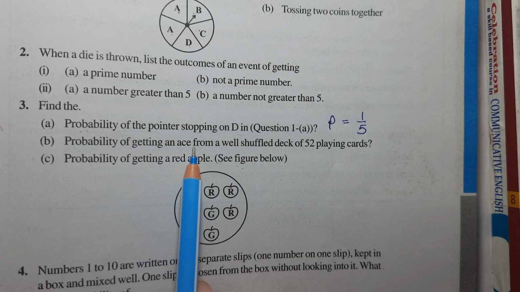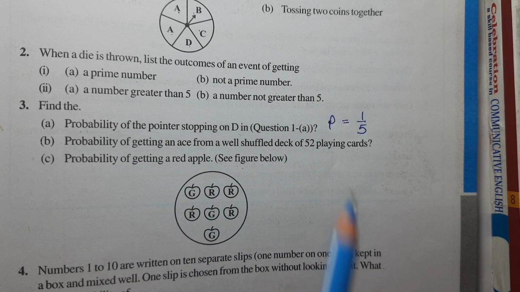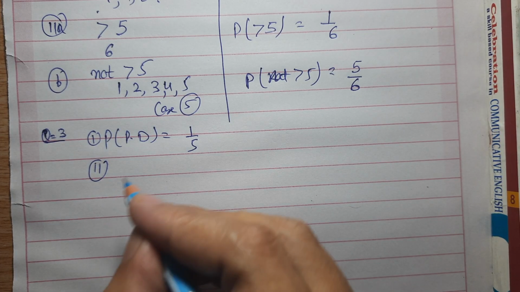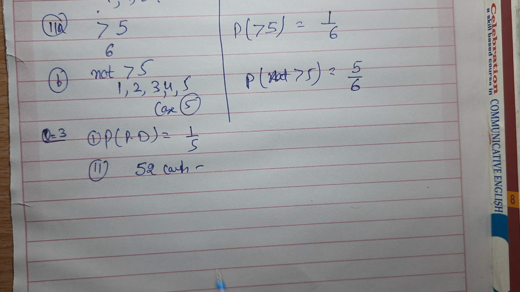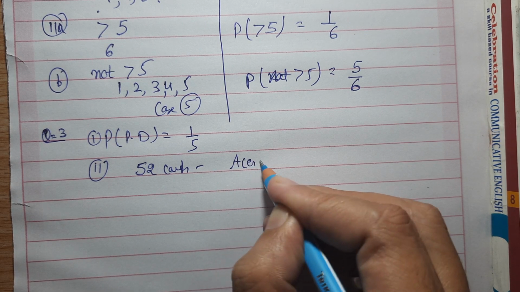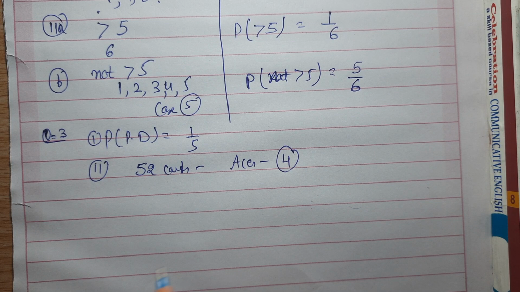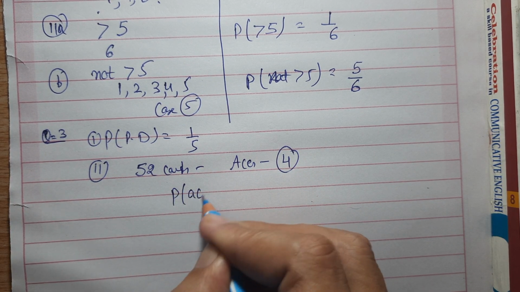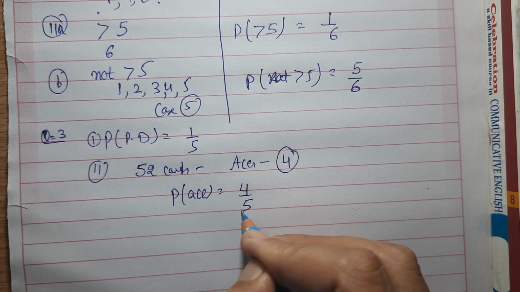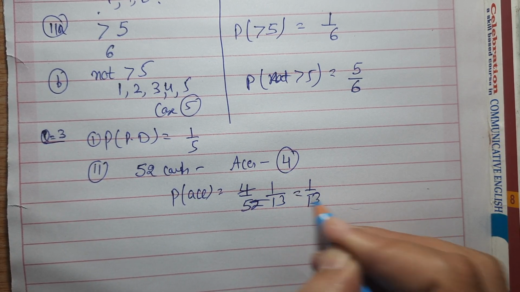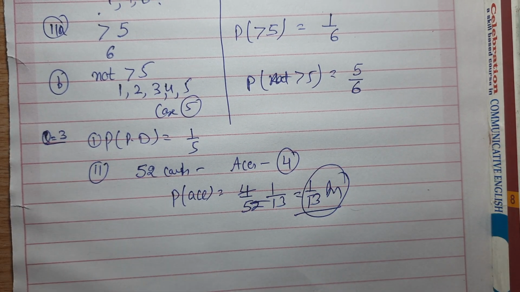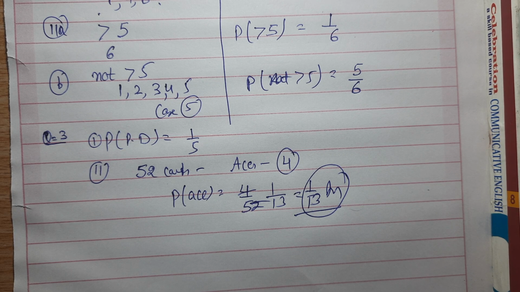Now probability of getting an ace from a well shuffled pack of 52 cards. Now total cards are 52. Now there are total aces. How many aces? Total 4 aces. So what is the probability of getting an ace? That is equal to 4 upon 52. Do the cutting, that is 1 upon 13. So its answer is 1 upon 13. Probability is 1 upon 13 of getting an ace from a well shuffled pack of 52 cards.